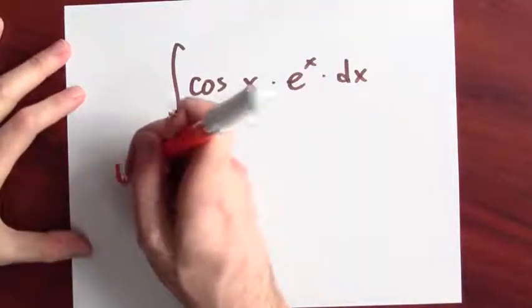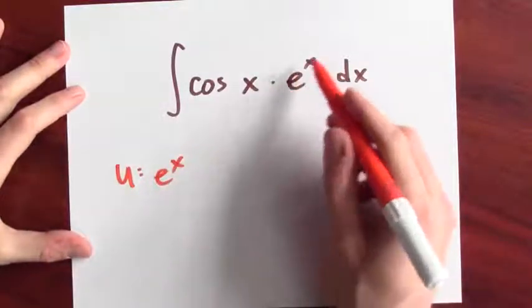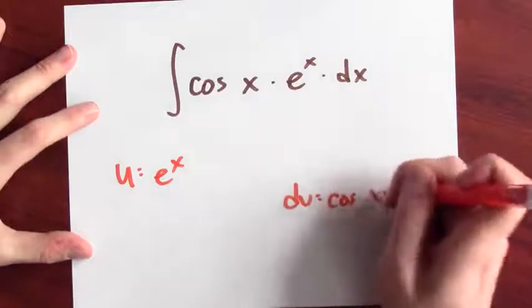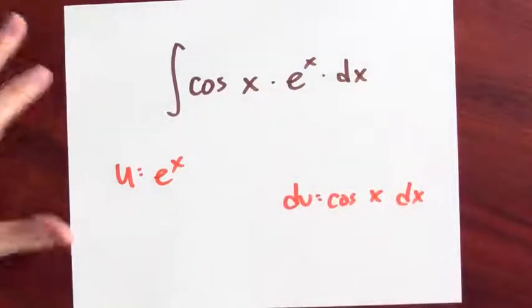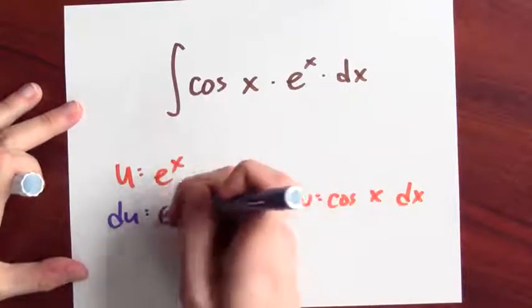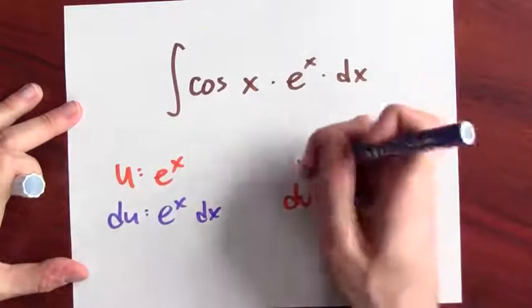So I'll make u be e to the x, because I don't really mind differentiating that. And I'll make dv cosine x dx. Now, in that case, the derivative of e to the x is just e to the x. And what's an antiderivative of cosine?